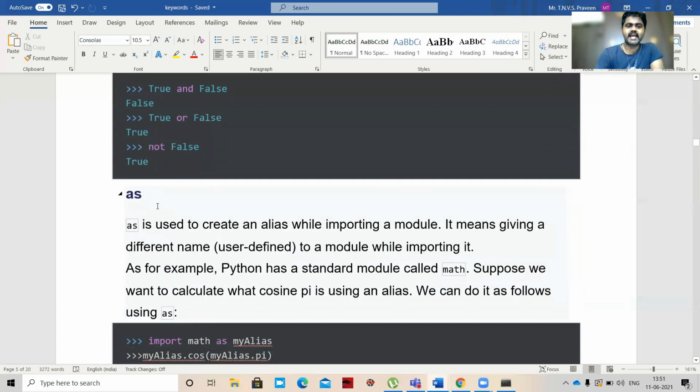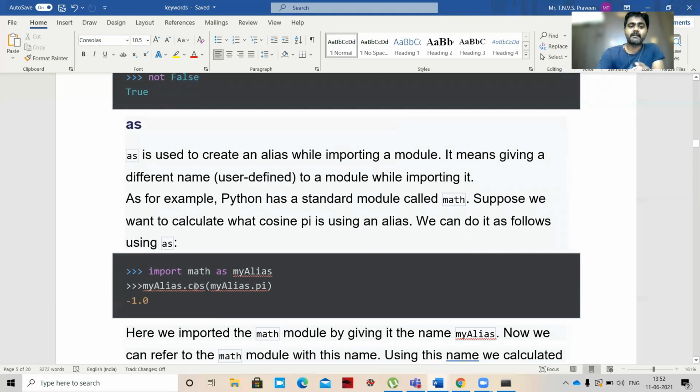Now, as is also a keyword which is used to create an alias while importing a module. It means giving a different, user-defined name to a module while importing it. As an example, Python has a standard module called math. Suppose we want to calculate cosine pi using an alias, we can do it as follows.